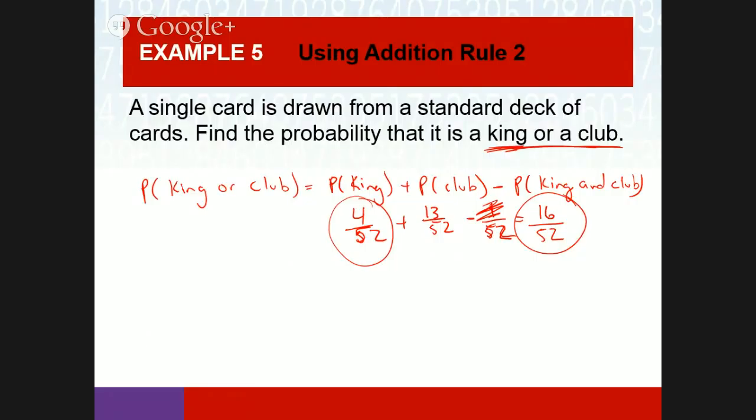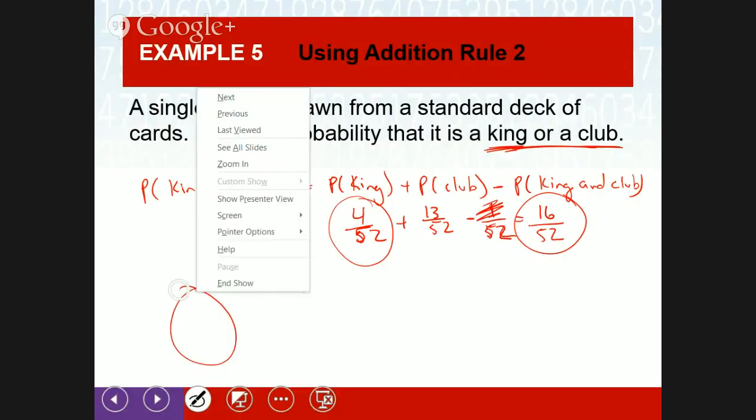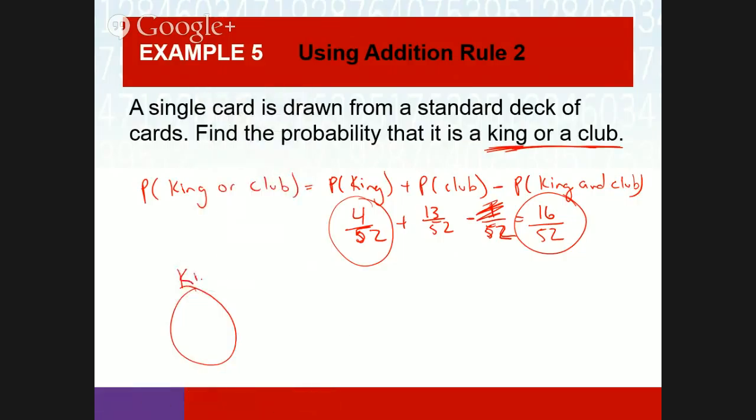If I was to draw a diagram, and I have here clubs, I have the ace, 2, 3, 4, 5, 6, 7, 8, 9. Is there a 10? Yeah. Jack, king, and queen. And then kings, I have the king of hearts, king of spades, and the king of clubs, and the king of diamonds. Wait, I have diamonds here.